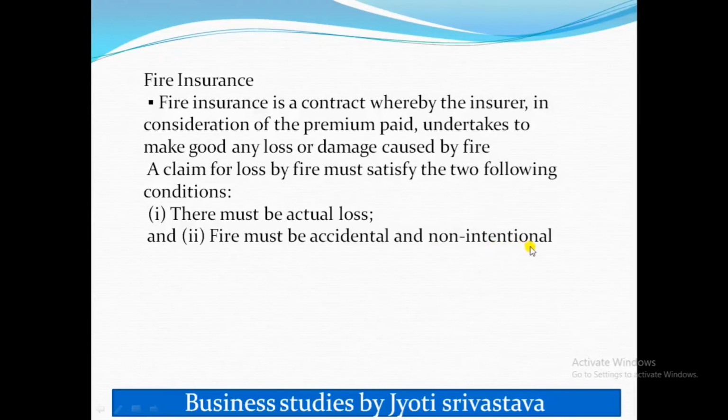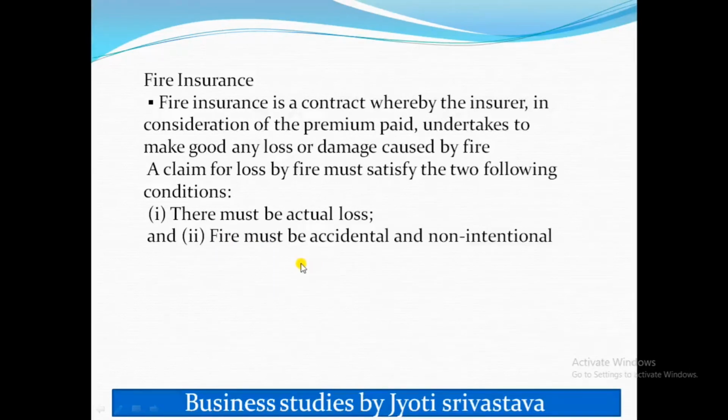The fire should not be intentional, because if one has taken a fire insurance policy and just to get the redemption out of that, intentionally puts his whole restaurant on fire, then because it is intentionally done, the person would not get any kind of money. But if the fire is accidental, then only. So there will be two conditions. One, that there should be actual loss, and the fire should be the cause.